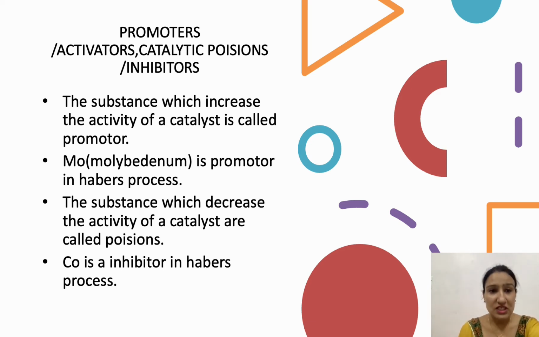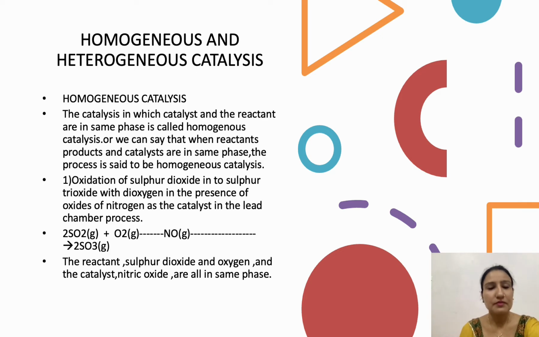The substances which decrease the activity of a catalyst are called poisons or inhibitors. Cobalt is an inhibitor in Haber process, in the same process as we discussed in case of molybdenum. So cobalt is inhibitor in Haber's process and molybdenum is the promoter in Haber's process.